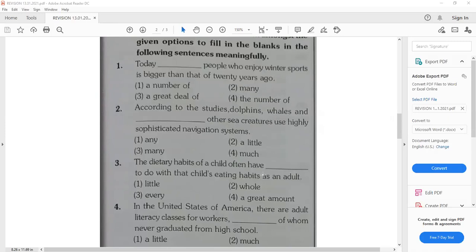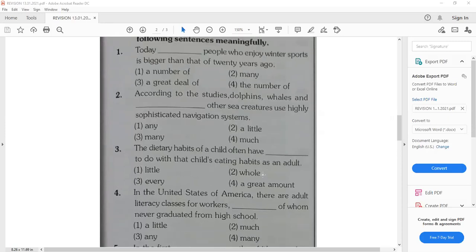According to the studies, dolphins, whales, and dash other sea creatures use highly sophisticated navigation systems. Which determiner will come? Any, a little, many, or much? Many. According to the studies, dolphins, whales, and many other sea creatures. Very good, right?